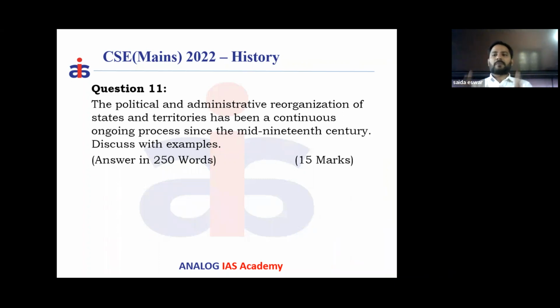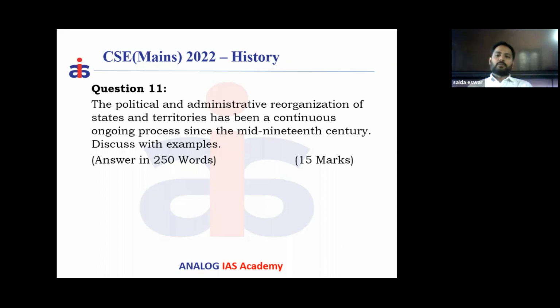Though they were all part and parcel of the Madras Presidency, the Indian National Congress divided its organization on the lines of language. Now language became the basis for the political and administrative reorganization of the states. That culminated by 1953, with Potti Sriramulu's sacrifice, and the reorganization of states started on the basis of language. That has continued, and in the course of time, the northeastern frontier province was also divided into Arunachal Pradesh, Assam, Meghalaya, Nagaland.